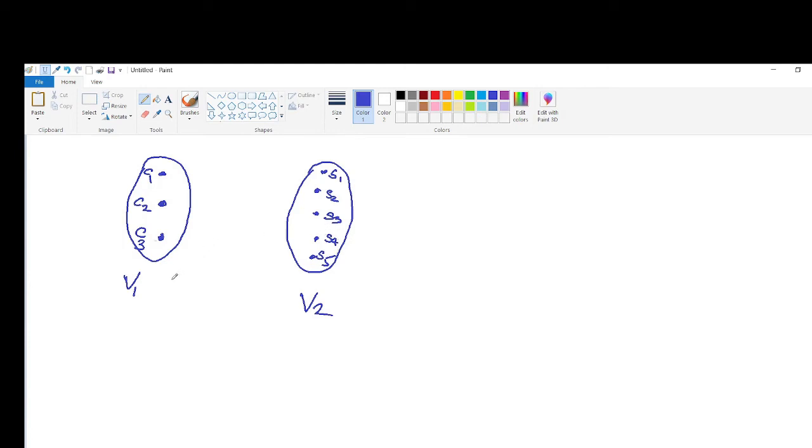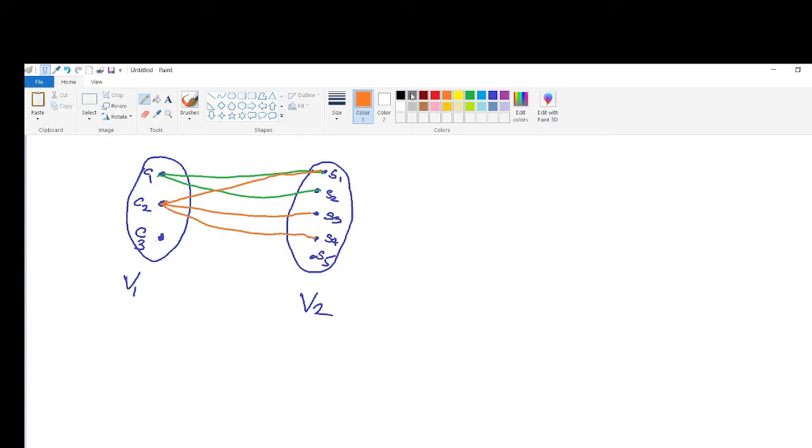Now the connection between the vertex set in V1 and the vertex set in V2. Suppose that there is an edge from C1 to S1, then C1 to S2. Now from C2 to S1, C2 to S3 and C2 to S4.